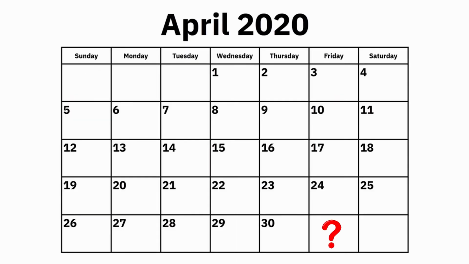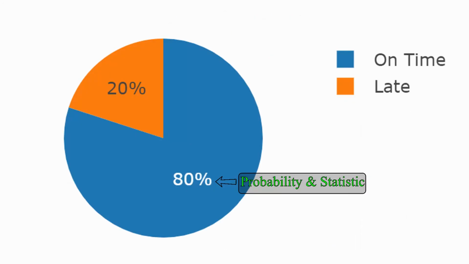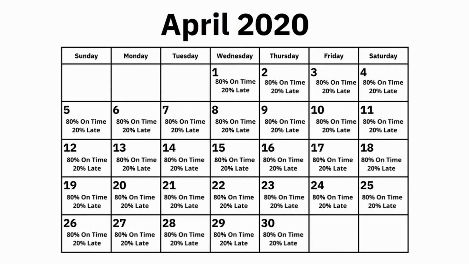For that, we would need information about the distribution, which is a topic we will get into in another video. That 80% is a probability. In this case, 80% is both a probability and a statistic. It says something about the data set as well as tells us the chance that something will occur on a particular day. This is also much better than just saying he is likely to be on time.